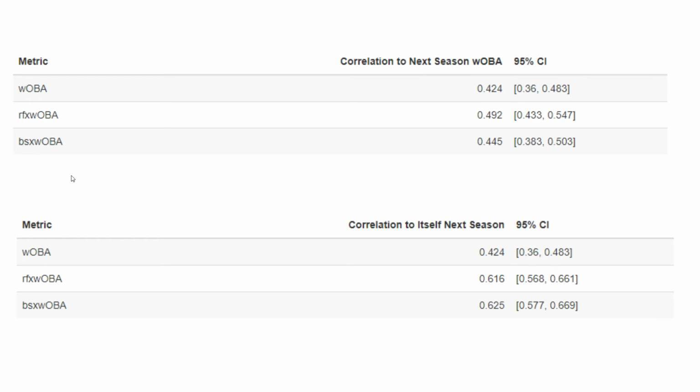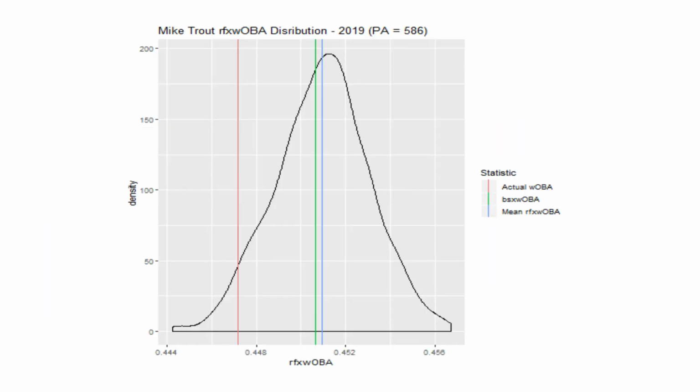In these tables, we see that our expected wOBA value, which we call rfxwOBA, correlates marginally better to the following season's actual wOBA than that season's actual wOBA does. It also correlates better than a similar statistic from baseballsavant.com, which we call BSX-wOBA. We also see that rfxwOBA correlates better to itself in the following season than wOBA, and is about as reliable as BSX-wOBA in this sense.